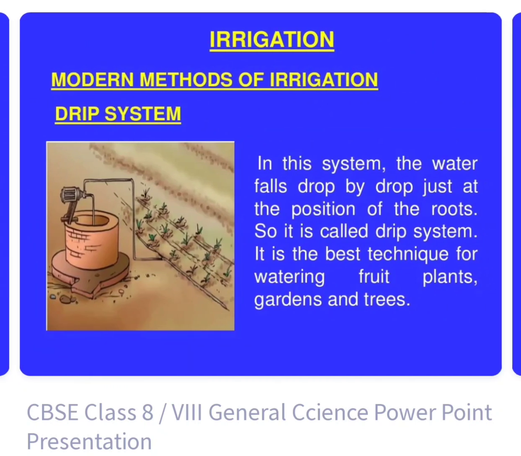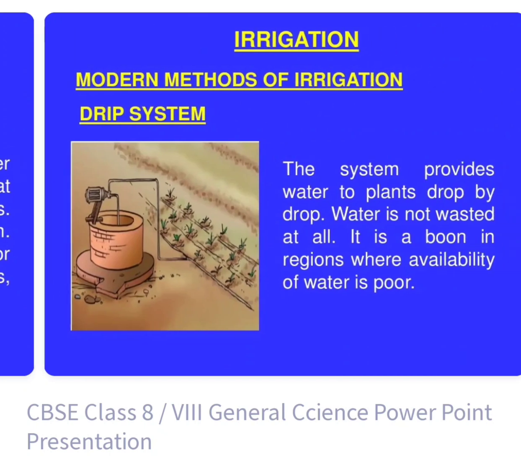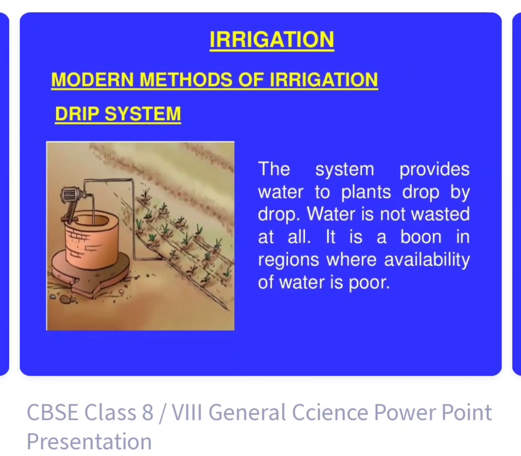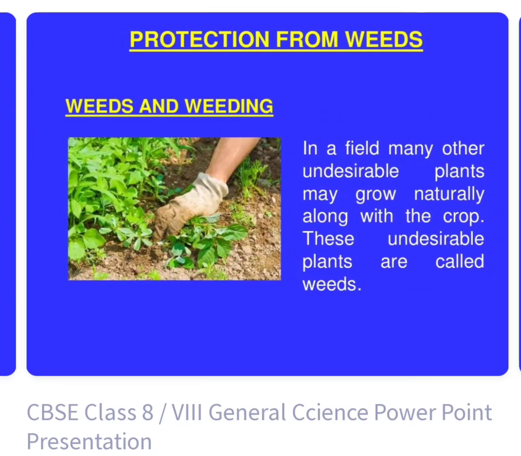Next, the drip system. In this system, the water falls drop by drop just at the position of the roots, so it is called the drip system. It is the best technique of watering for fruits, plants, gardens, and trees. Basically, this provides better water and is much more efficient as there is less loss of water. The system provides water to plants drop by drop. Water is not wasted at all. It is a boon in regions where the availability of water is less.